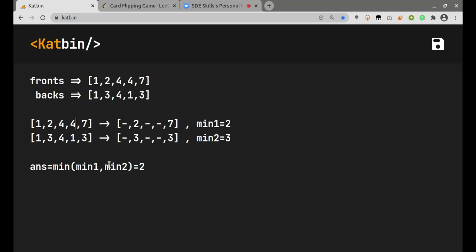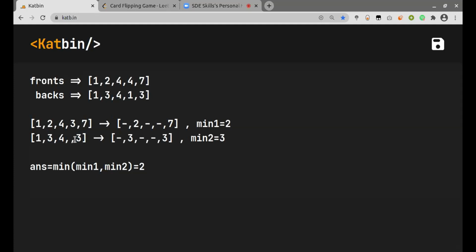Yeah, I got your doubt, what you are saying. So this is the case which you are talking about. Here three is present both in the back and the front, right? And since we considered this three, we get to this point that three is present in both these cards. But if we look at this closely, we can just flip this card and all the threes will be present on one side only.